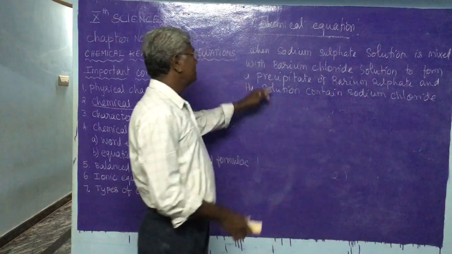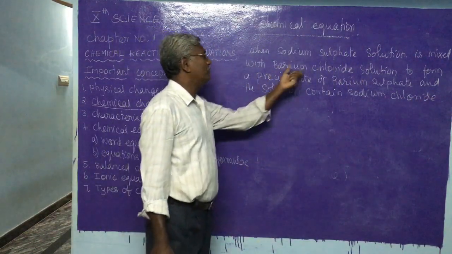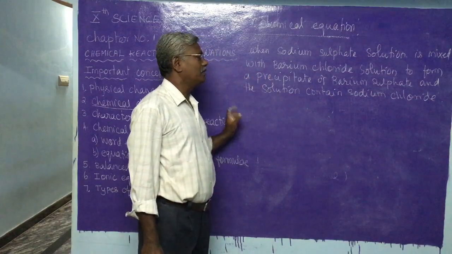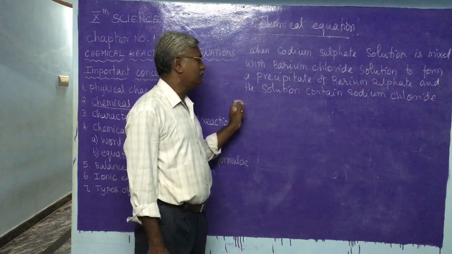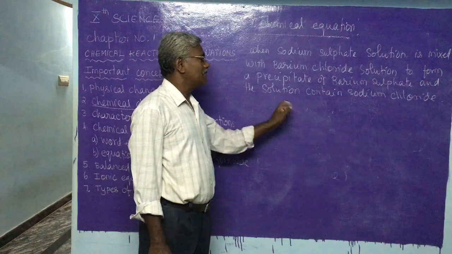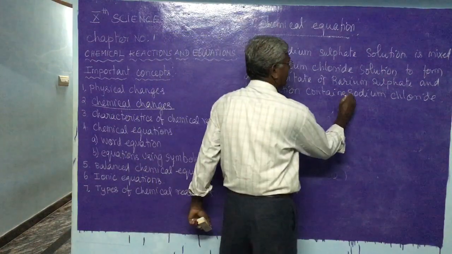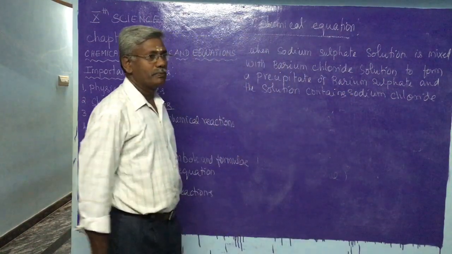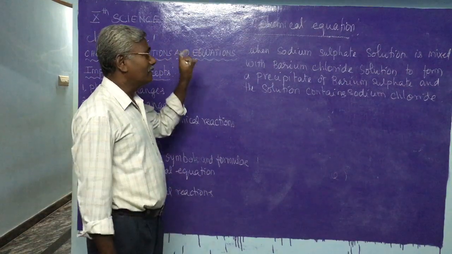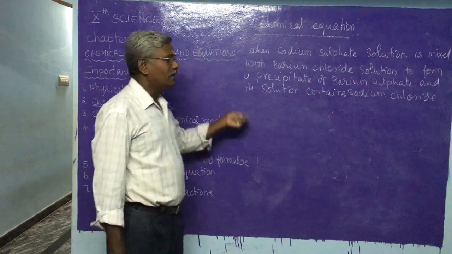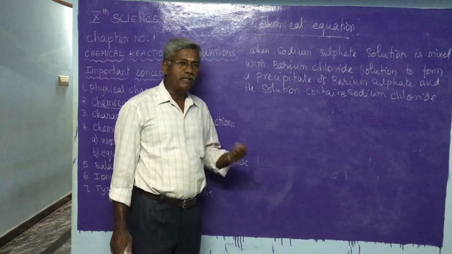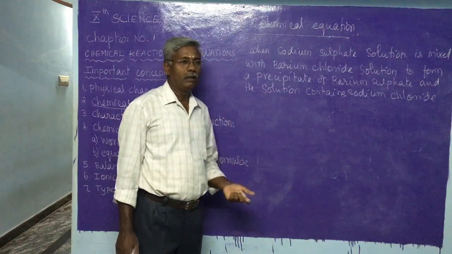This is the way to write one chemical reaction. For example, when the sodium sulfate solution is mixed with barium chloride to form a precipitate of barium sulfate and the solution contains sodium chloride, this is one chemical reaction. This chemical reaction can be expressed in a simple way.